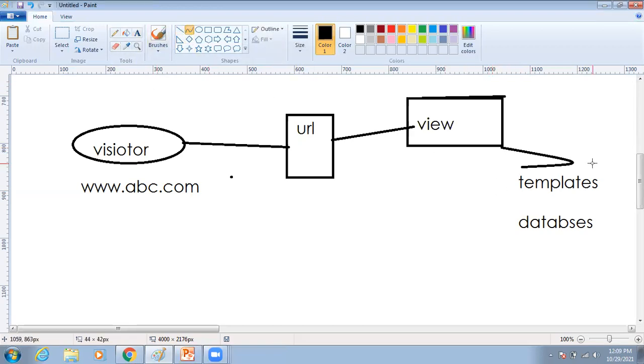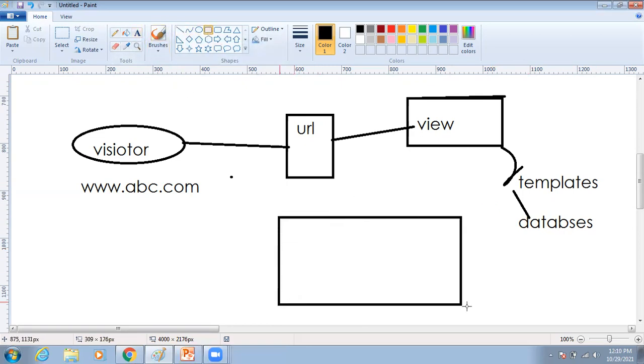After view, the request will go to the templates part, and in the same way the database part also. Once everything is fetched, automatically they are going to display our application on the screen. You can see here the visitor just sends a request to www.abc.com, but inside, these many steps are followed.